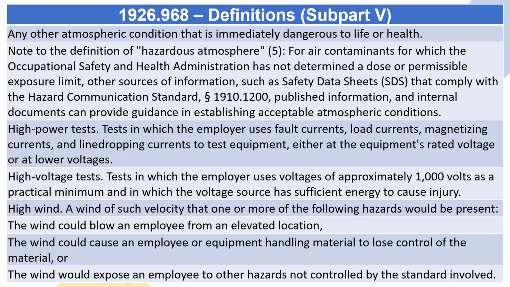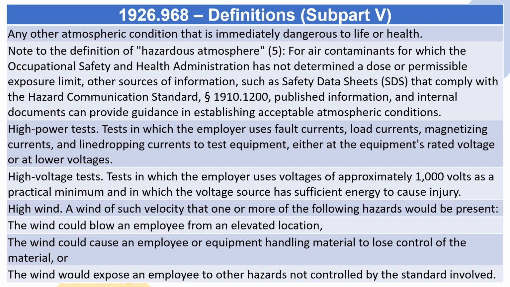High-power tests. Tests in which the employer uses fault currents, load currents, magnetizing currents, and line-dropping currents to test equipment, either at the equipment's rated voltage or at lower voltages. High-voltage tests. Tests in which the employer uses voltages of approximately 1000 volts as a practical minimum and in which the voltage source has sufficient energy to cause injury.